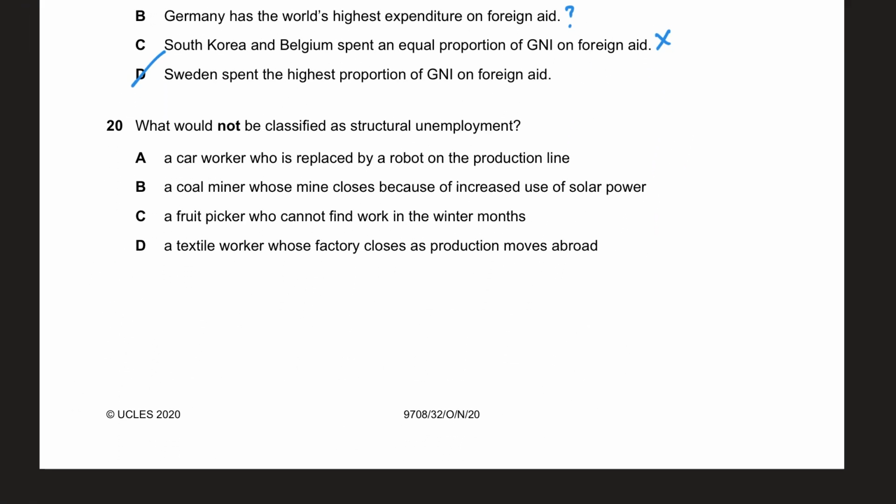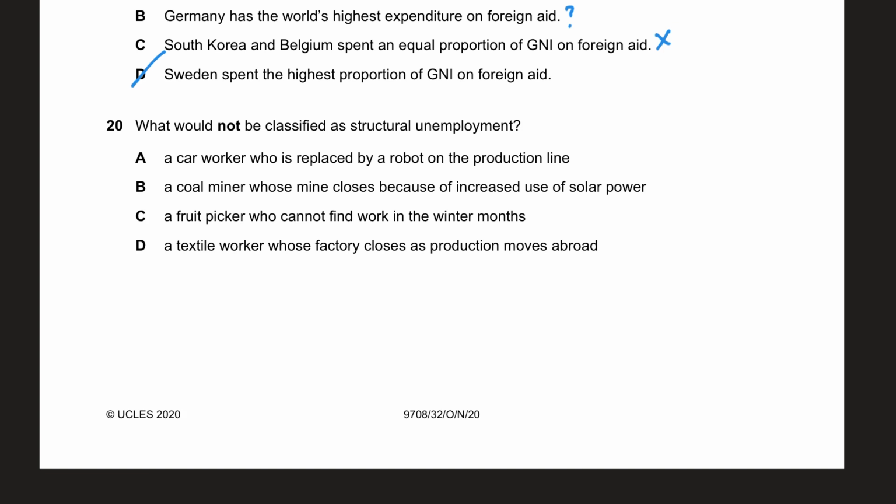Now in number 20, they say what would not be classified as structural unemployment. So structural unemployment happens because of a loss of skills, or because of you being redundant due to a structural change in the economy, like for example loss of competitive advantage, or moving from manufacturing to services.